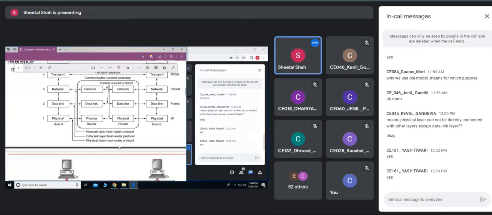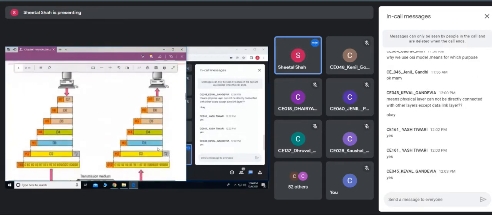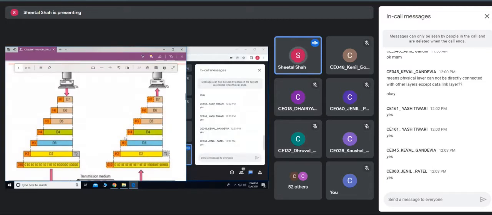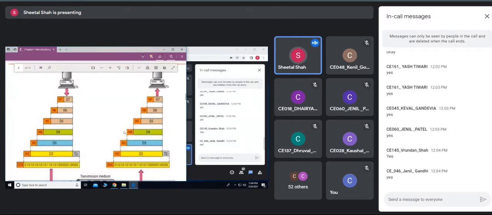Okay. Now we'll see the function of each layer later. Before that, suppose this is host A and this is host B. Host A is transmitting a certain message, the light brown part shows the message, and at every layer it will add some header.